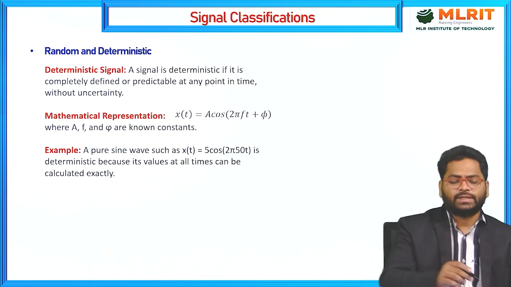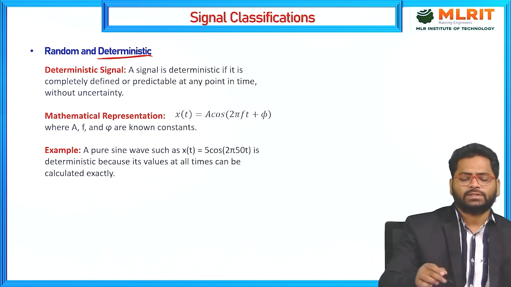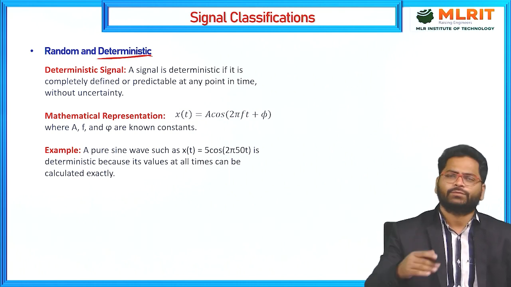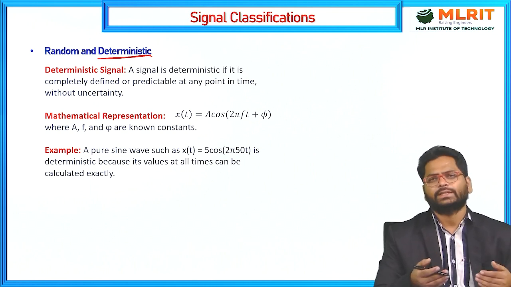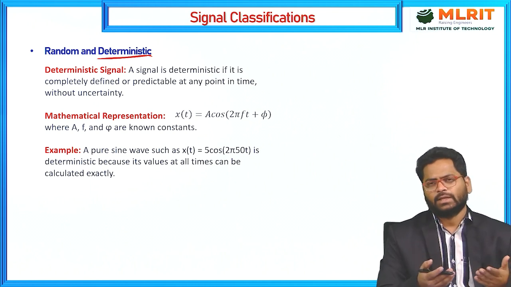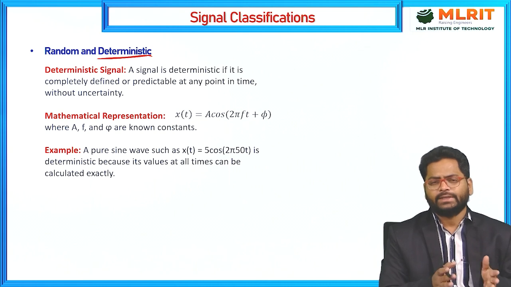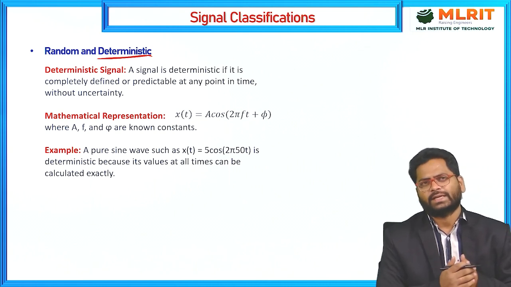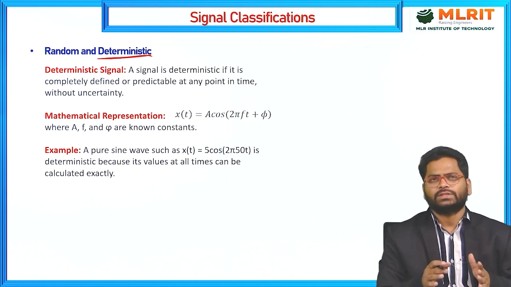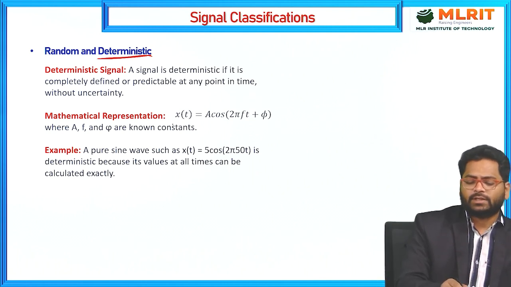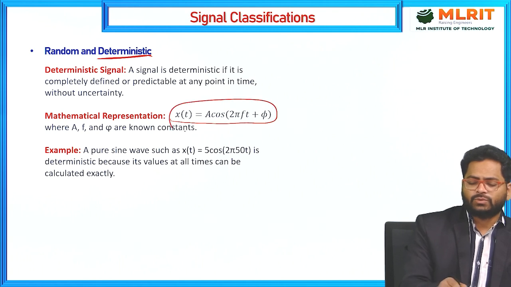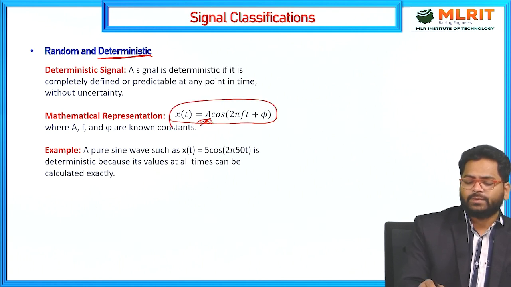The second one is the deterministic signal. Deterministic means we can perfectly estimate the future values of that particular signal. If you are able to find the future value of any signal perfectly, then all those kinds of signals we can call deterministic signals. These deterministic signals can be represented with proper mathematical equations. Let us see the mathematical representation: x of t equals a cos 2 pi f t plus phi, where a is a constant, the amplitude.